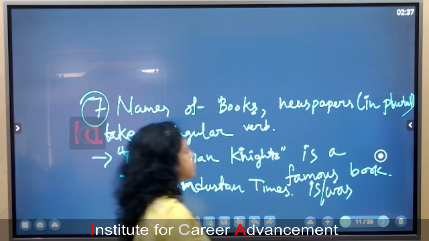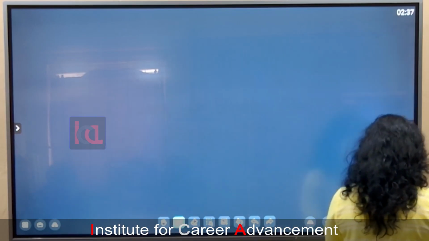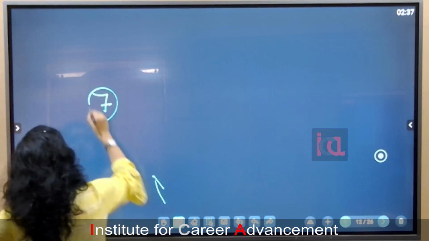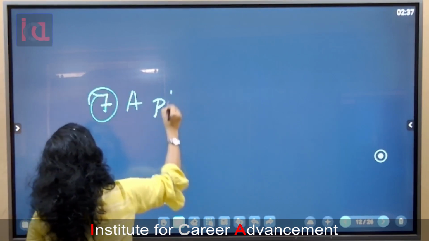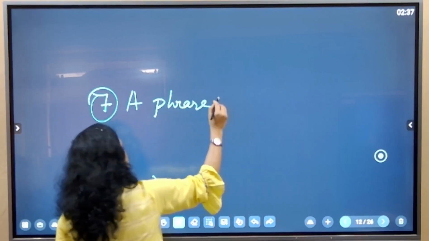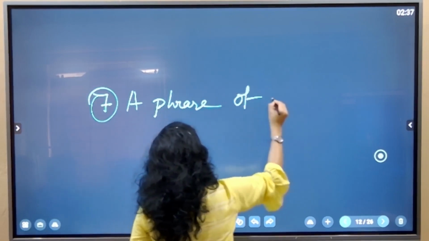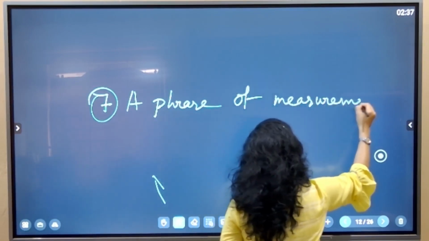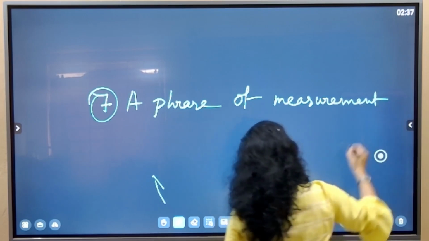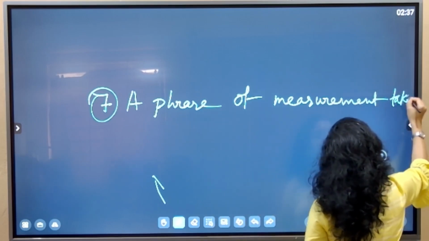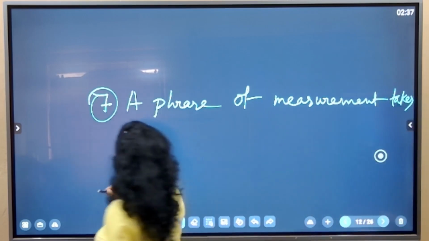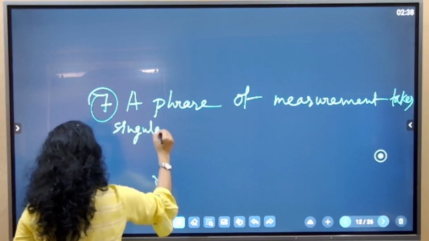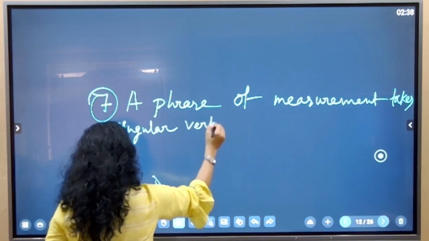Next is 7. A phrase of measurement takes a singular verb.